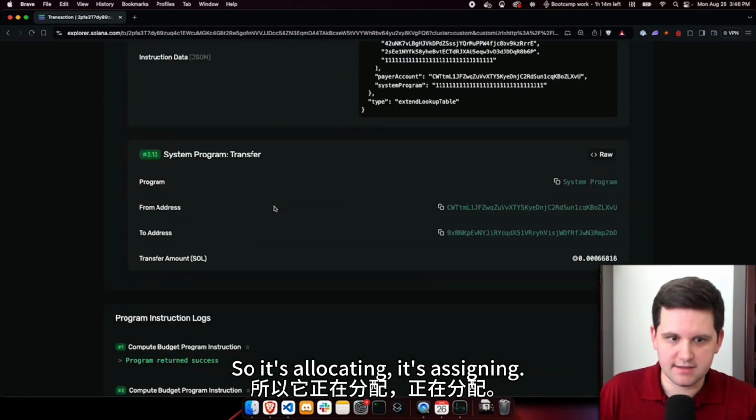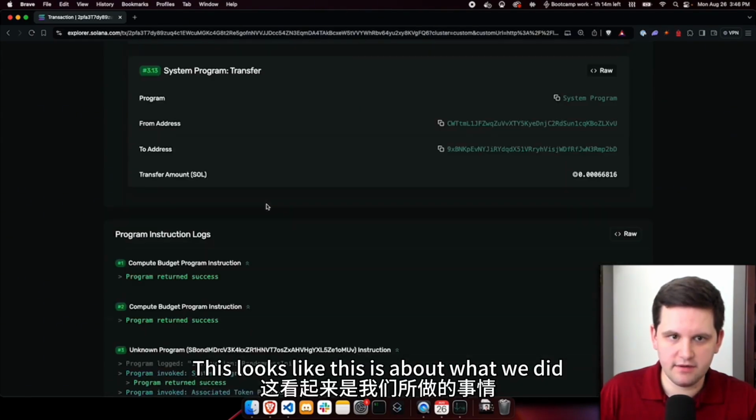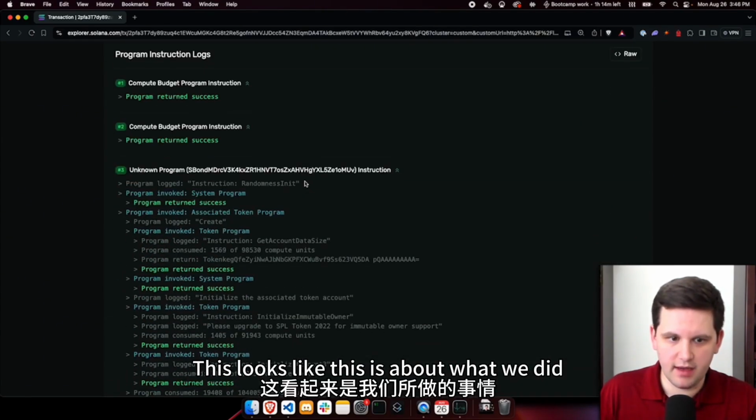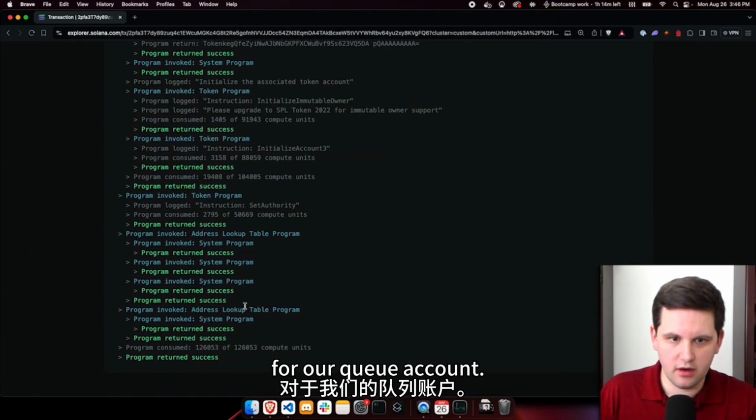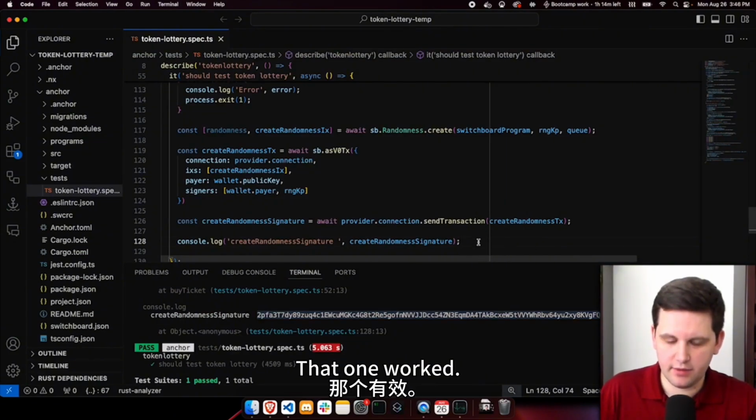So it's allocating, it's assigning. So this will allocate, assign, and transfer. It looks like this is about what we did for our queue account. So there we go. All right, so that one worked.